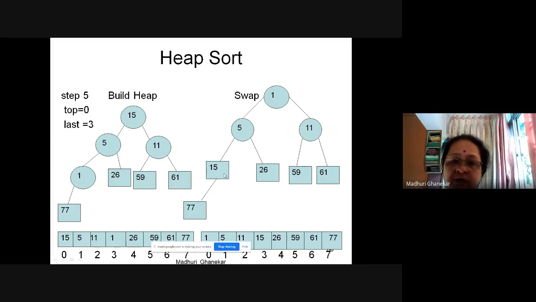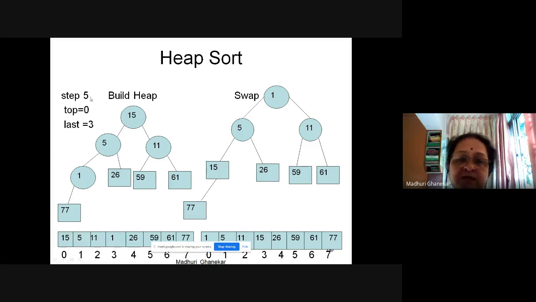We have swapped 15 and 1, and after that we got this diagram. Now is this particular tree obeying the heap property? Obviously not. So we need to swap again. With which value will we swap? 11 and 1. So we will see that. This was step 5.